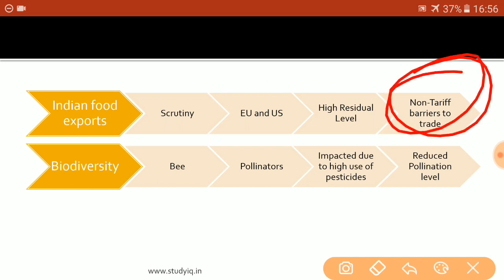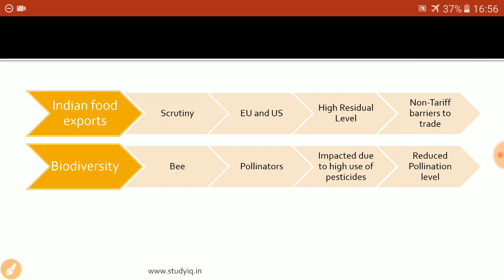That is, there are two types of barriers to trade. One is the tariff barrier and the second is the non-tariff barrier. Tariff barrier basically means that if a country imposes an import duty, a high taxation regime, then we call that a tariff barrier. But if a country is blocking our exports on the grounds that our food grains have a high residual level, or the quality of food grains is not good, or they contain a large amount of pesticides and chemicals, then that is known as a non-tariff barrier to trade.